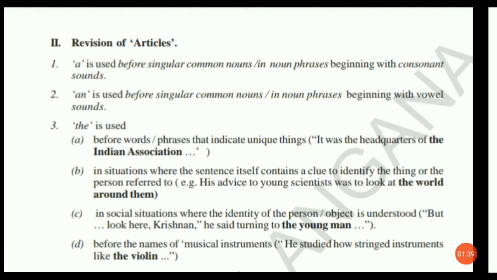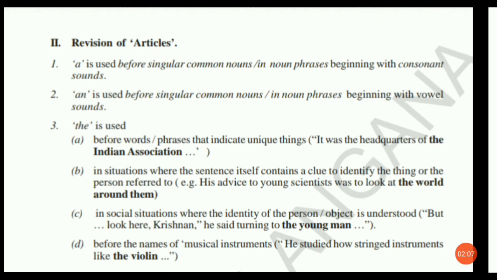Coming to the second one, an is used before singular common nouns and in noun phrases beginning with vowel sounds. You know vowels very well. Vowels are a, e, i, o, u, and vowel sounds are different from vowels. We should consider sounds only, not letters.